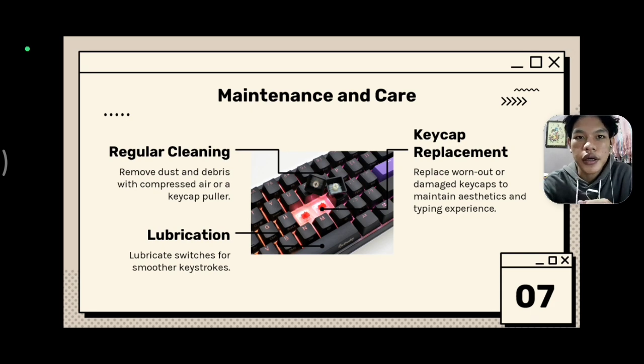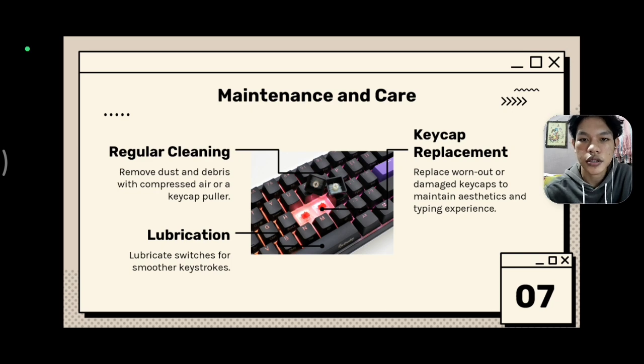Next up is maintenance and care. First one, regular cleaning. Remove dust and debris with compressed air or a keycap puller. Second one is lubrication. Lubricate switches for smoother keystrokes. Third one is keycap replacement. Replace worn out or damaged keycaps to maintain aesthetics and typing experience.